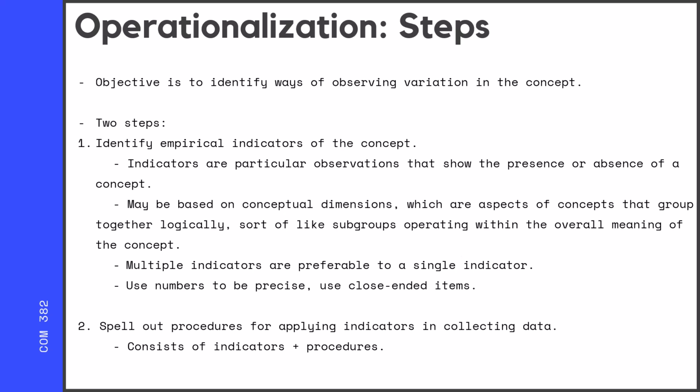We tend to measure things with multiple indicators so that we're really trying to capture everything we can about it. And we're really just assigning numbers in order to be precise. It's very important within this that you capture all the possible answers. One year I was teaching COM 382 and some students were working on operationalization, and they were asking people about how much they paid for shoes.